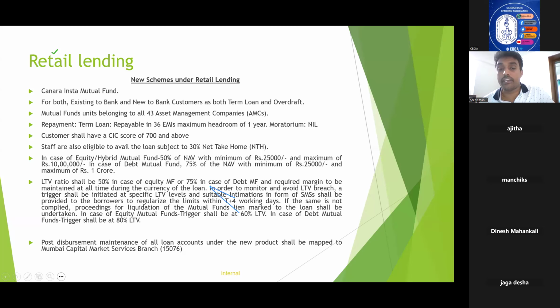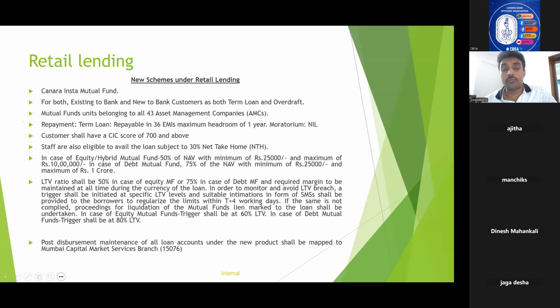Once the trigger is initiated, within T plus 4 working days the customer has to regularize the limit. Otherwise, the bank will proceed with liquidation of the mutual fund and the loan will be closed without much risk for the bank.